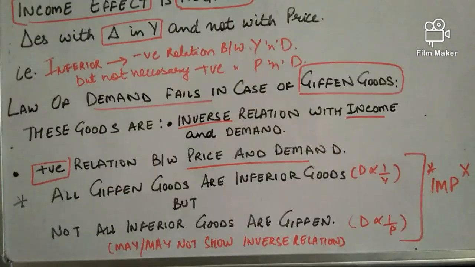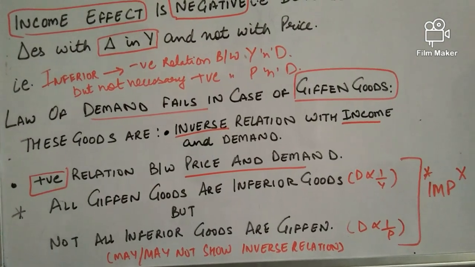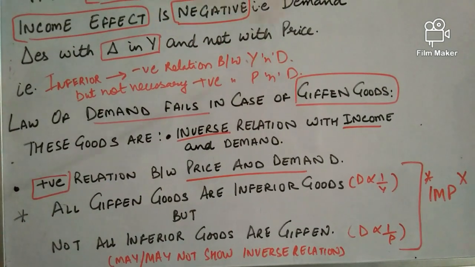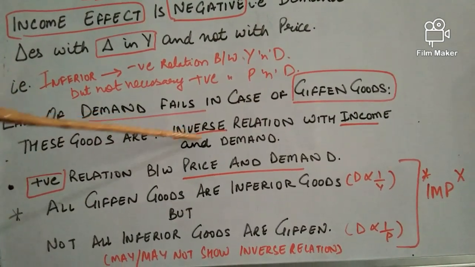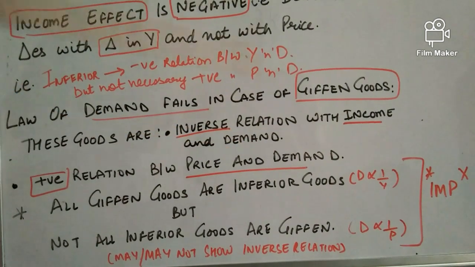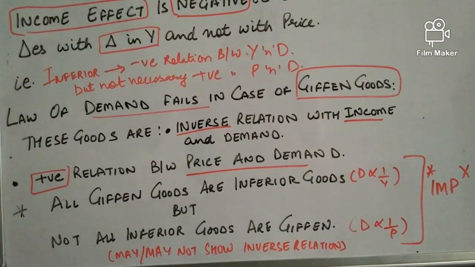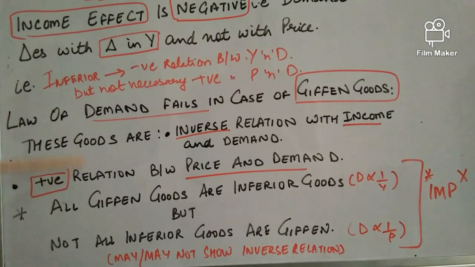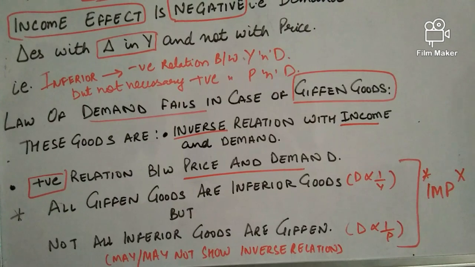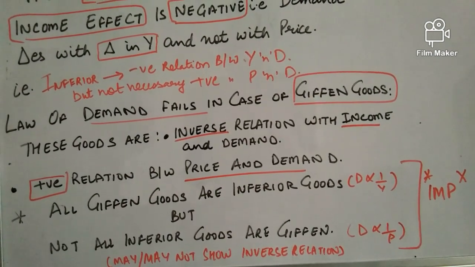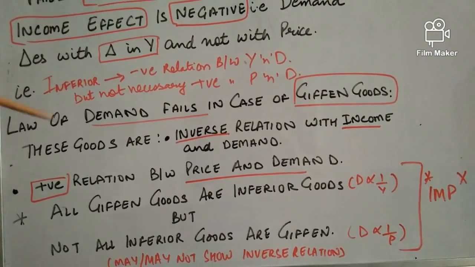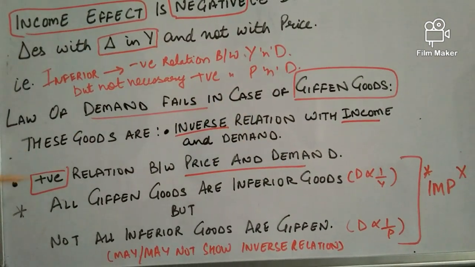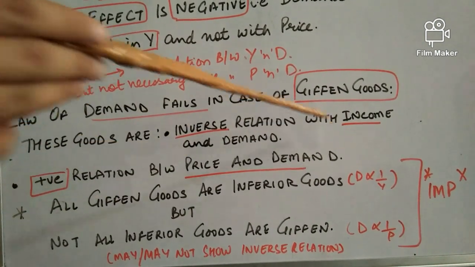Okay, now just a quick revision where law of demand fails. It fails in the case of Giffen goods. Okay, what are Giffen goods? These goods have inverse relation with income and the demand, negative or inverse relation in the case of income, and also the positive relation with price. Here the relation is defined as positive, so the law of demand will not work. Both will go in the same direction. Price increase, demand increase. Price decrease, demand decrease. Therefore, Giffen goods have positive relation between price and the demand.